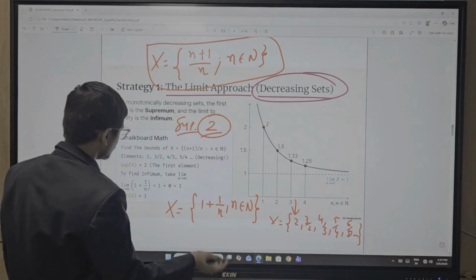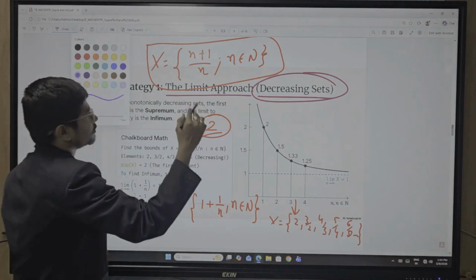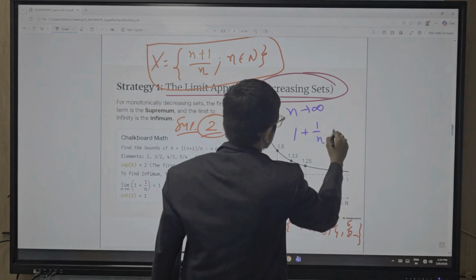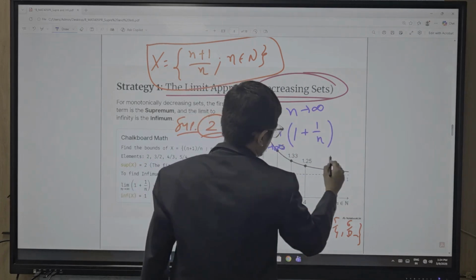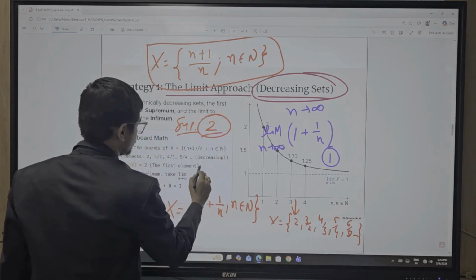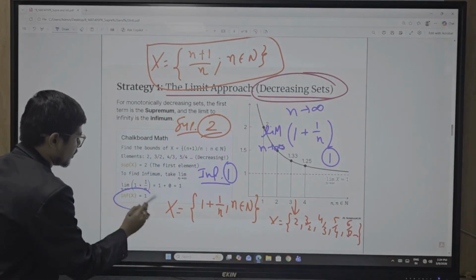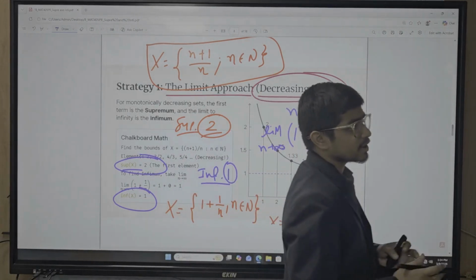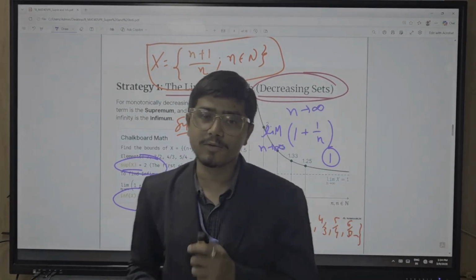Okay. So what about the infimum value? You put n tends to infinity here. So you get 1 upon 1 plus n, meaning the limit as n tends to infinity is nothing but 1. So the infimum value is 1. So in this way you can see that the respective sequence or set has a supremum and infimum value.